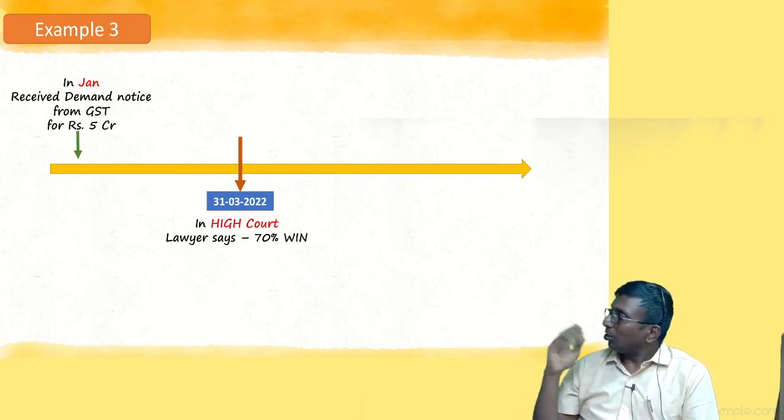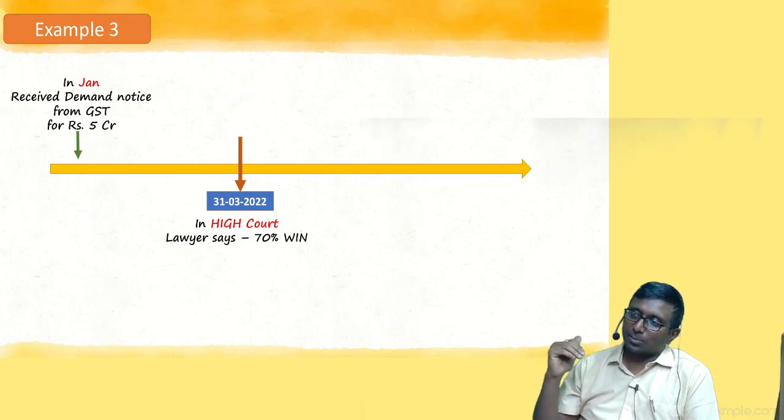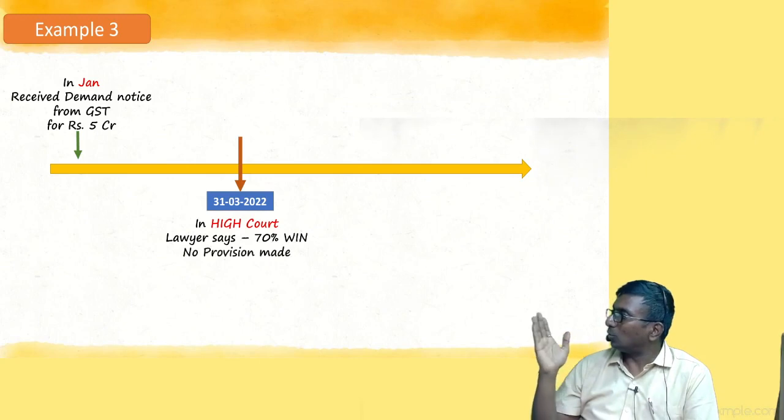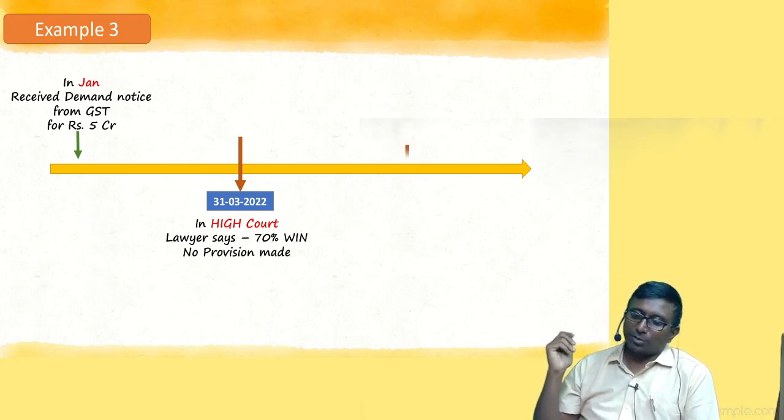Fine. So tell me, do you want to make a provision based on the lawyer's explanation? No. Correct. Is it probable or possible? Probable. To win or lose? Probable to win. That means you are not liable, no? That's why I didn't pass any journal entry. No provision made. But subsequently, what has happened?